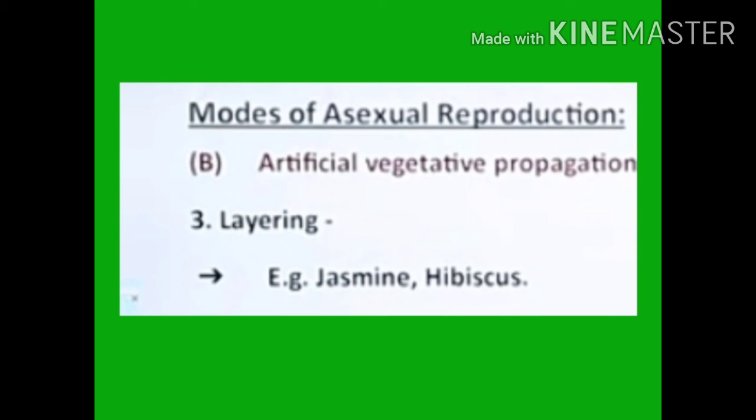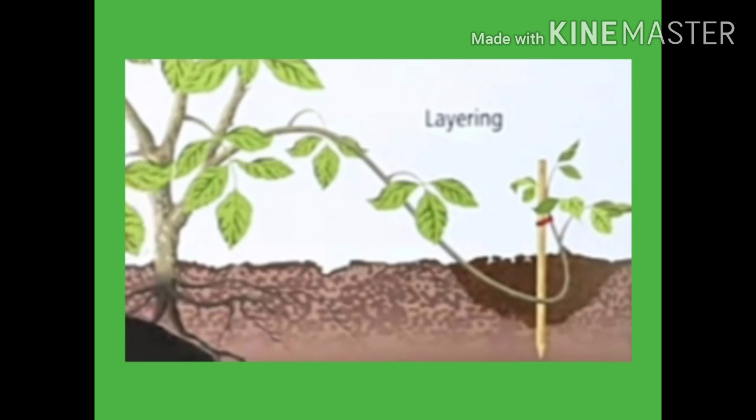Now we will talk about layering. A soft 1-year-old basil branch is defoliated for a few centimeters roughly in the middle. Now the injured and defoliated part is pegged down and covered with soil. After some time you will see that it develops roots. Now this could be done in jasmine, and sometimes it could also be done in the grapevine.